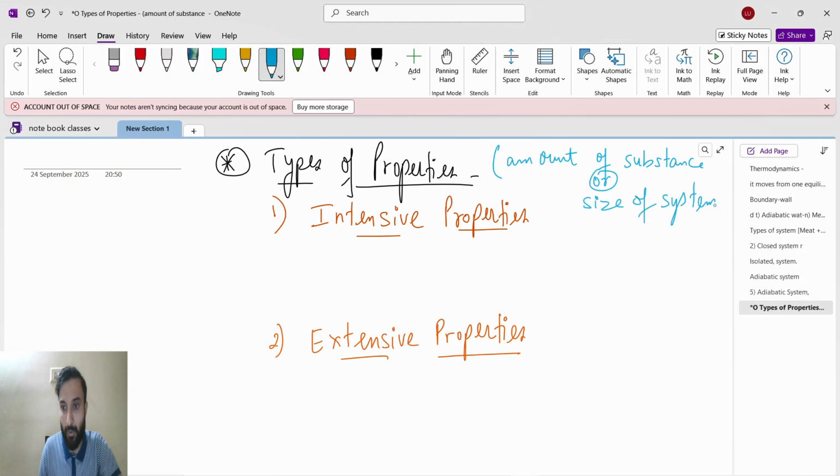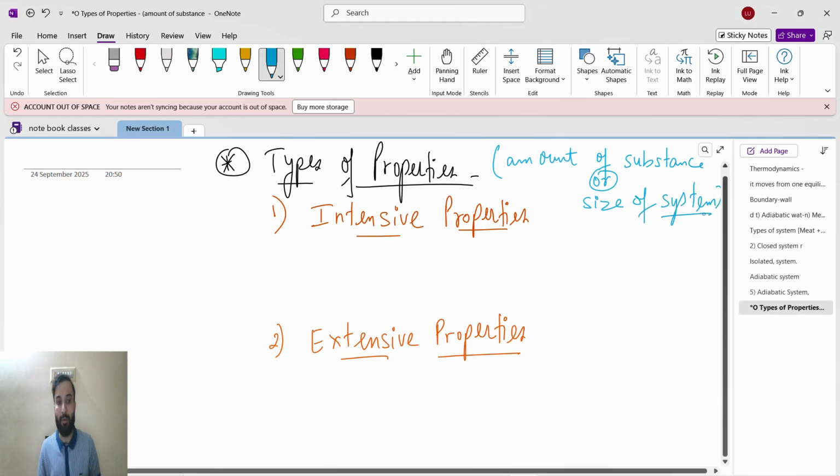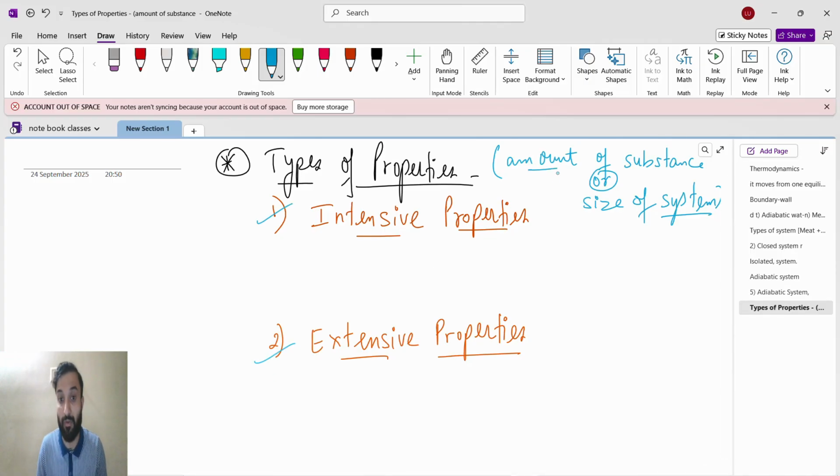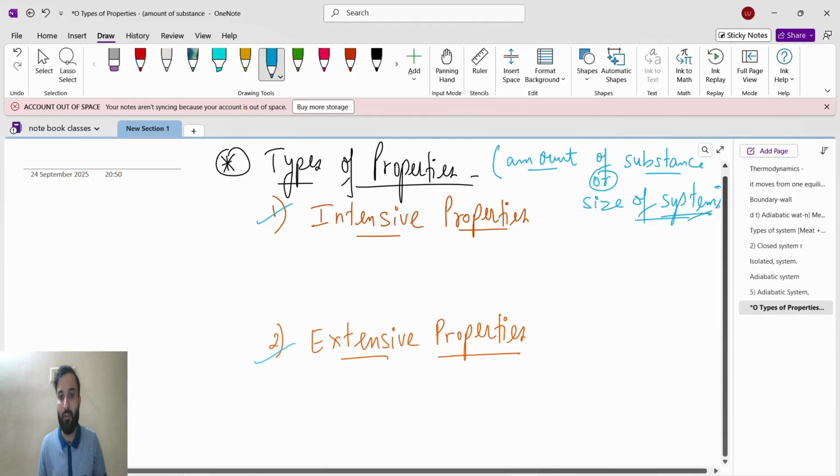So whenever we talk about the types of properties, either intensive or extensive, we will see whether it is dependent upon the amount or size of system, or independent of it.